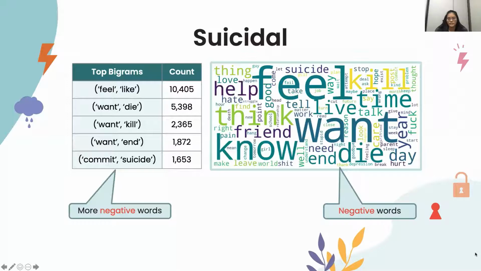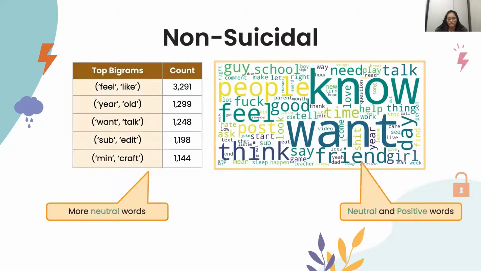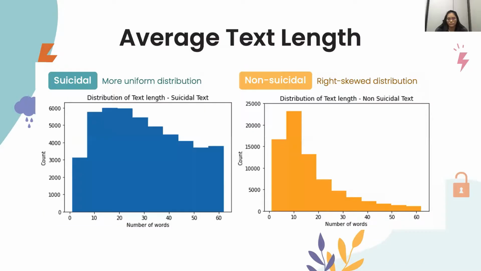To understand more about the sentiments of suicidal text visually, we have decided to use both word cloud and bigrams, which suggest a more negative sentiment. The more frequent words are kill, die, and hate, and the most frequent bigrams are one die, one kill, and commit suicide. On the other hand, for non-suicidal text, the word cloud and bigrams suggest a more neutral and positive sentiment. The more frequent words are good, people, friend, and the most frequent bigrams are year old and one talk.